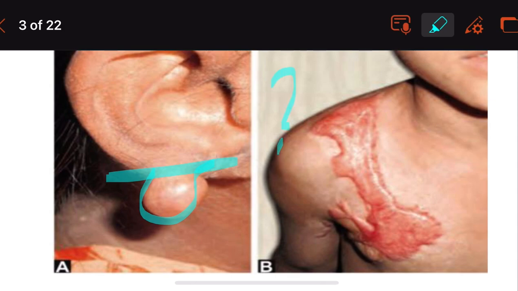Why does this benign tumorous growth occur? Initially, if there is any injury, there is production of collagen. This collagen heals the tissue by forming the scar. When there is excessive production of this collagen tissue, when the collagen increases in amount, it results in excessive scar formation.